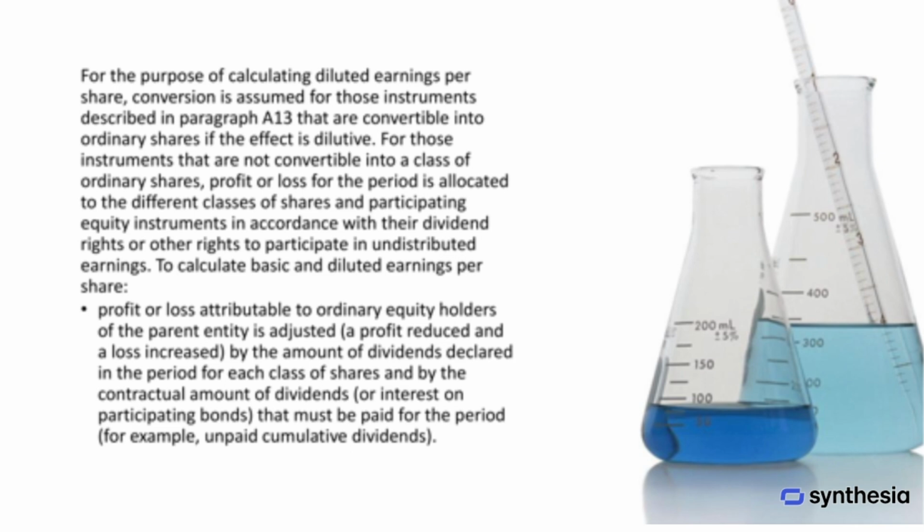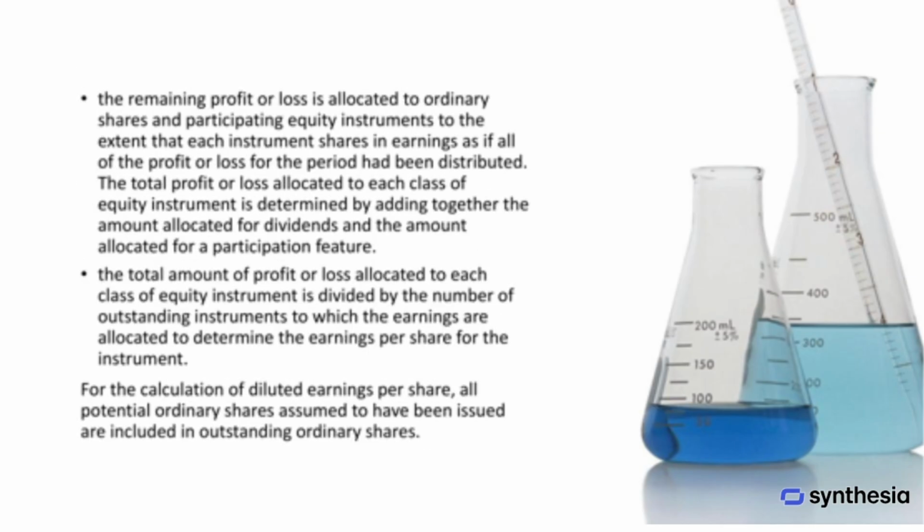For instruments that are not convertible into a class of ordinary shares, profit or loss for the period is allocated to the different classes of shares and participating equity instruments according to their dividend rights or other rights to participate in undistributed earnings. To calculate basic and diluted earnings per share, profit or loss attributable to ordinary equity holders of the parent entity is adjusted. A profit is reduced, and a loss is increased by the amount of dividends declared in the period for each class of shares, and by the contractual amount of dividends or interest on participating bonds that must be paid for the period, for example, unpaid cumulative dividends.